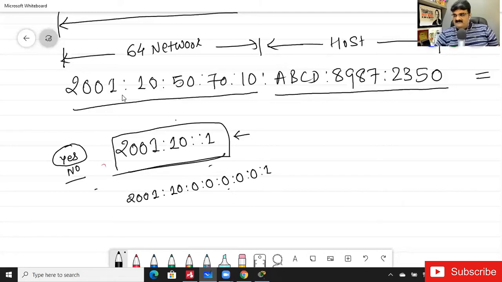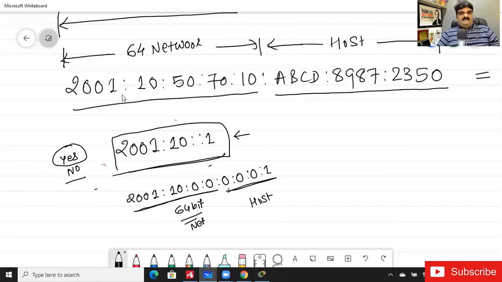Now out of these bits, this 64 bits is for the network, and this 64 bits is for the host.